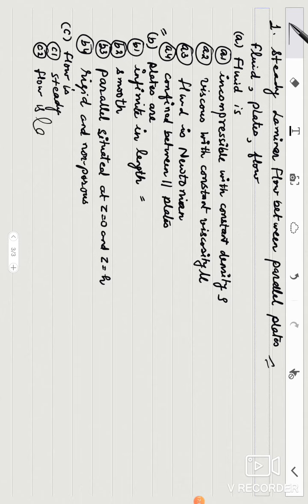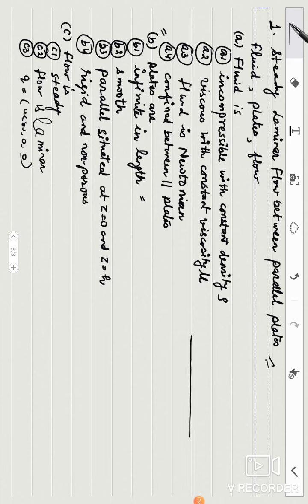We are not going to consider the turbulent flow. And velocity is defined as u function of y. Y is the vertical coordinate. There is no velocity in y direction and there is no velocity in z direction. So this is the physical model.